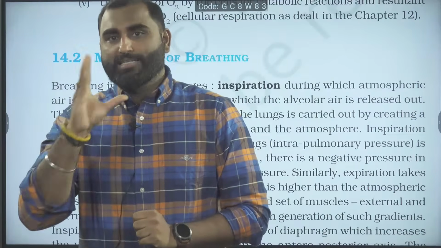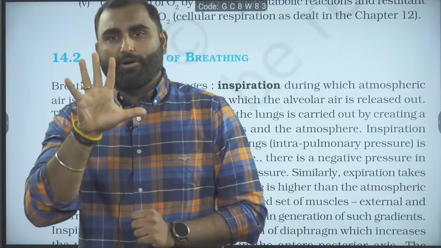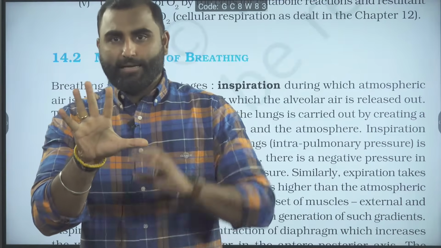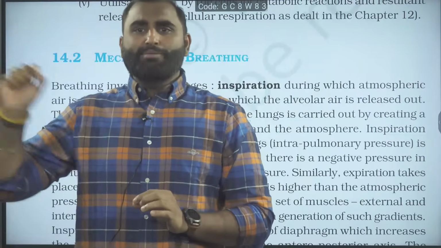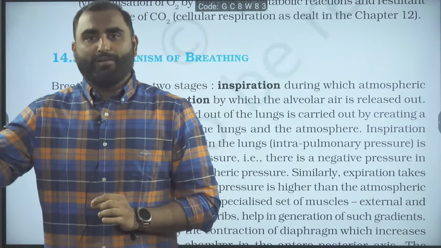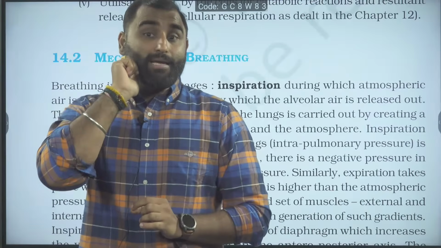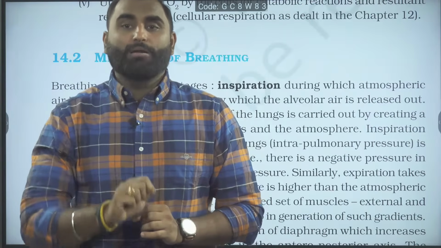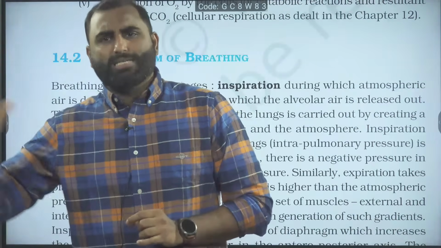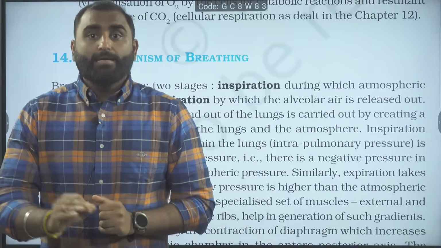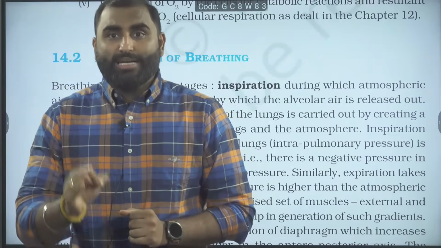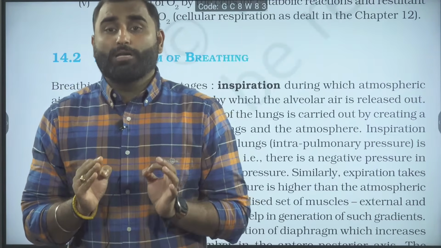In 1 minute, there is 60 seconds. So if 5 seconds for one breathing, 2 second inspiration, 3 second exhalation, the minimum breathing rate you can get is 12, 12 times 5 is 60. So 12 breathing per minute is the normal breathing rate. Maximum 12 to 16 we can tell is the normal breathing rate. Are we clear?